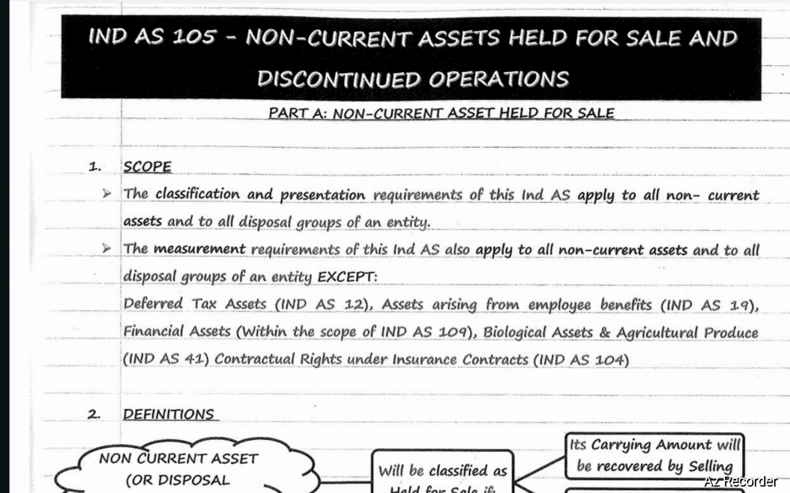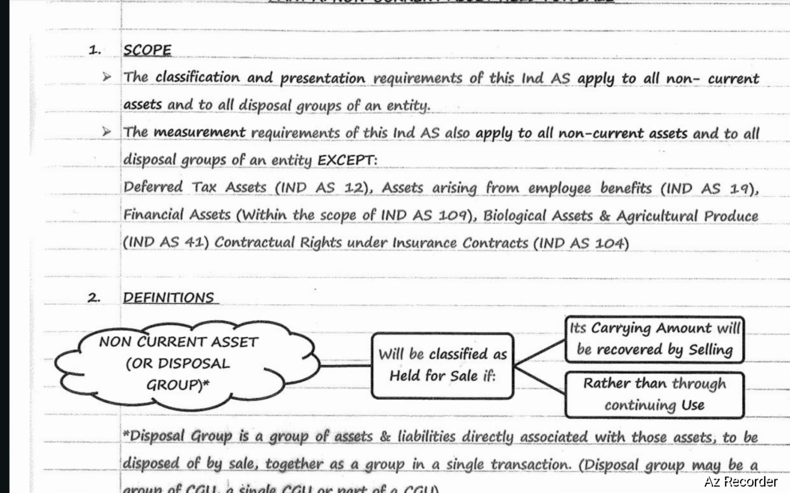The classification and presentation requirements of this Ind AS apply to all non-current assets and all disposal groups of an entity. The measurement requirements of this Ind AS also apply to all non-current assets and to all disposal groups of an entity except deferred tax assets, for which Ind AS 12 is applicable. Assets arising from employee benefits: for this, Ind AS 19 is applicable. Financial assets: for this, Ind AS 109 is applicable.